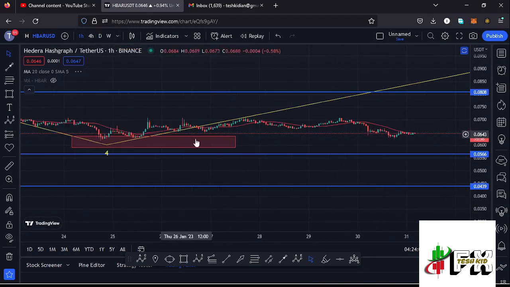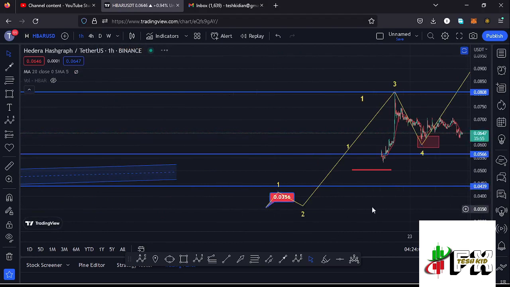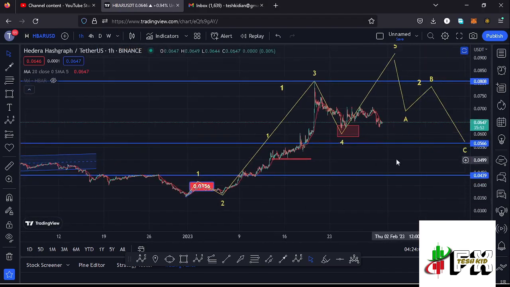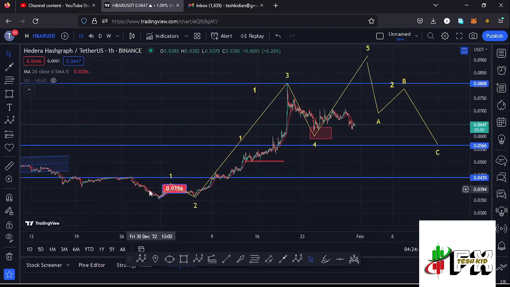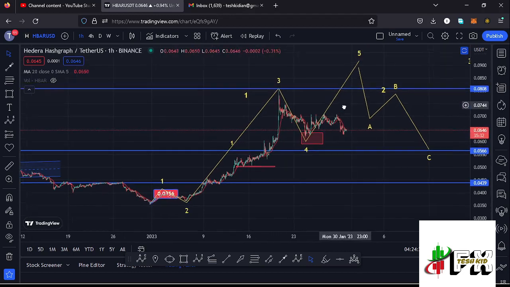And jumping to the daily chart so that I can give you the short-term scenarios that I'm expecting to play out, you can see that after making our low at around the $0.0356 mark, we started this bounce to the upside in a move that has been obeying the Elliot wave structures, where we have that as the first wave, then we have seen a wave 2, then a wave 3, and I believe we might have seen the low for this fourth wave to the lower side, and I'm expecting one more bounce to the upside in the formation